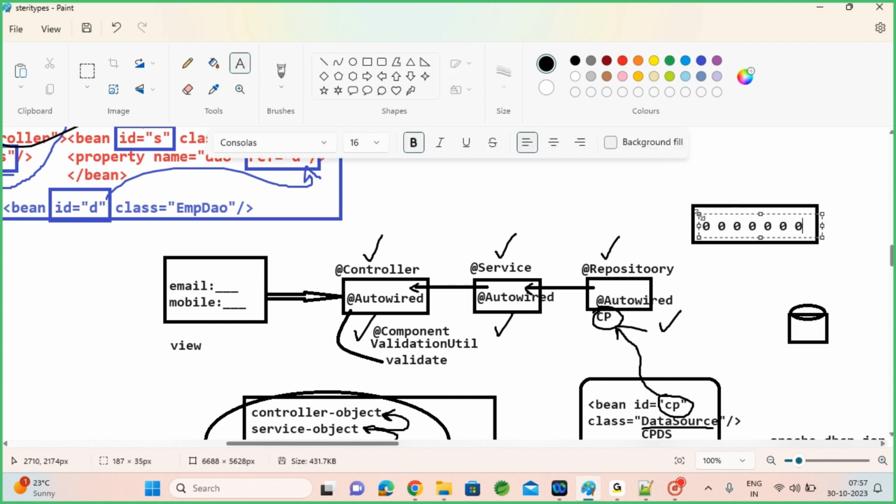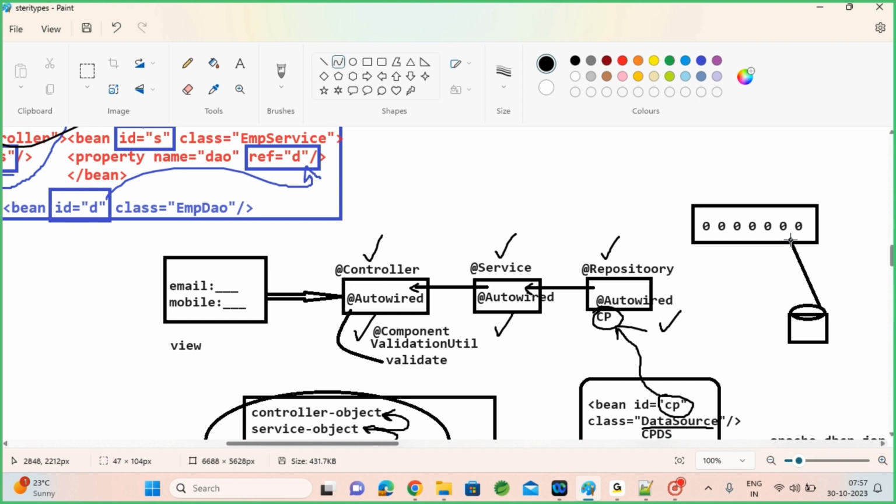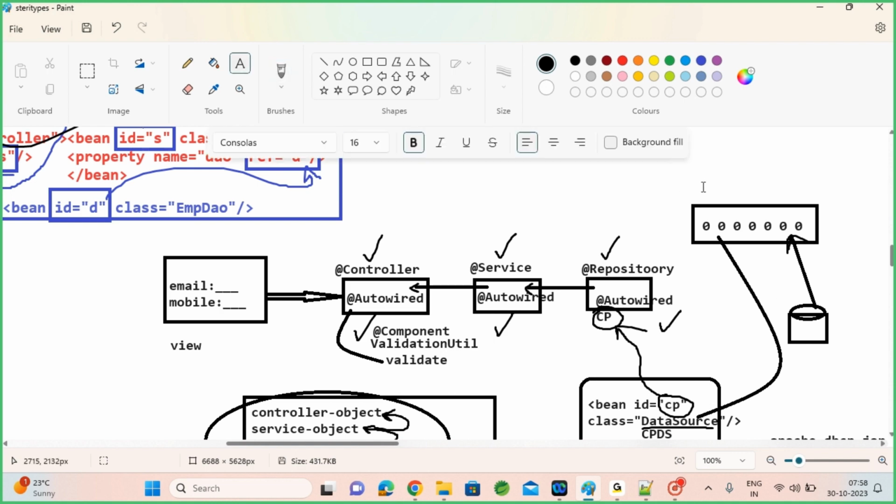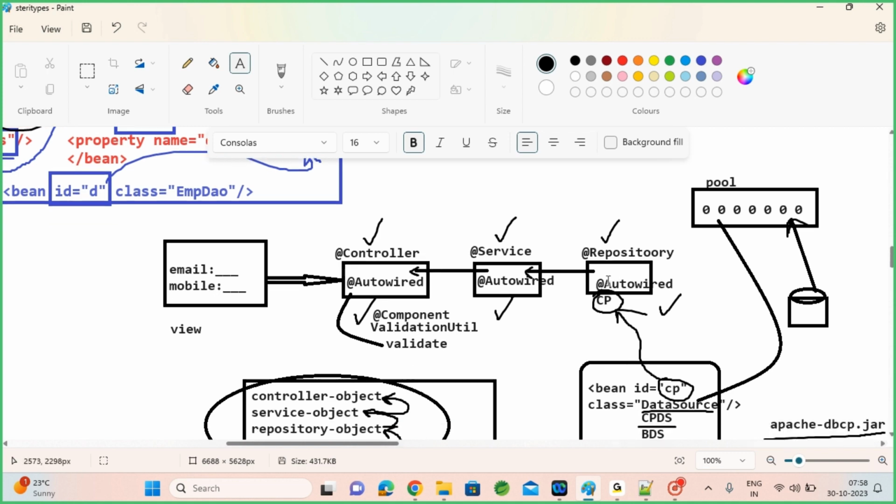So instead of creating a connection every time, we will bring multiple connections from the database at a time into a pool, and we will use connections from the pool. Instead of connecting every time with the database, we get connections from the connection pool. Such a connection pool I need to create here, and this connection pool I can autowire. From the data source, from the database, multiple connections will be created into one pool. That pool I am creating here using XML file configuration, and wherever you want, you can autowire that pool.